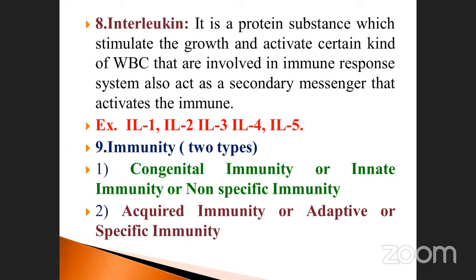It also acts as a secondary messenger that activates the immune system. The WBCs are also activated by certain kinds of WBCs.